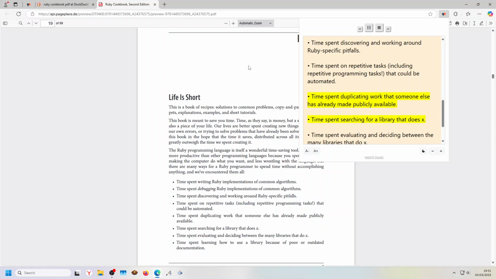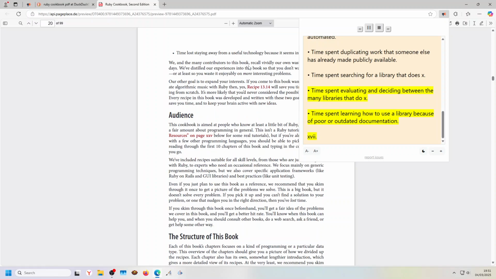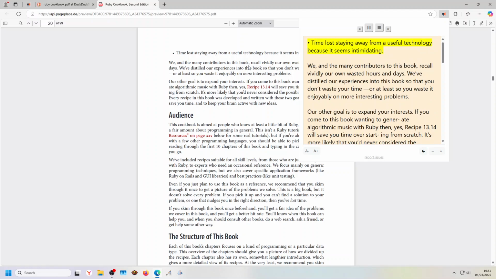Time spent searching for a library that does X. Time spent evaluating and deciding between the many libraries that do X. Time spent learning how to use a library because of poor or outdated documentation. Time lost staying away from a useful technology because it seems intimidating.